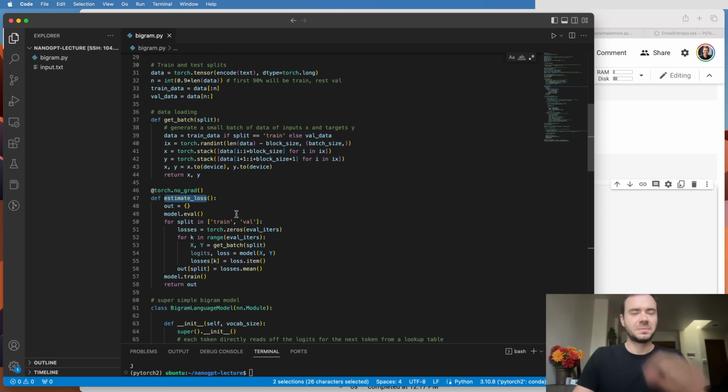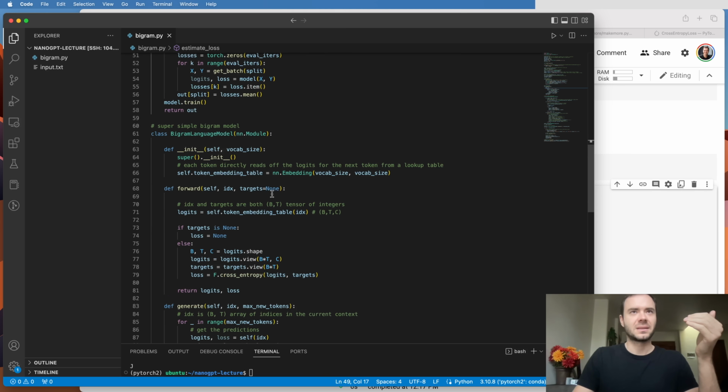Now, when we come back up, you'll notice a few things here. I'm setting the model to evaluation phase, and down here, I'm resetting it back to training phase. Right now for our model as is, this doesn't actually do anything, because the only thing inside this model is this nn.Embedding, and this network would behave the same in both evaluation mode and training mode.